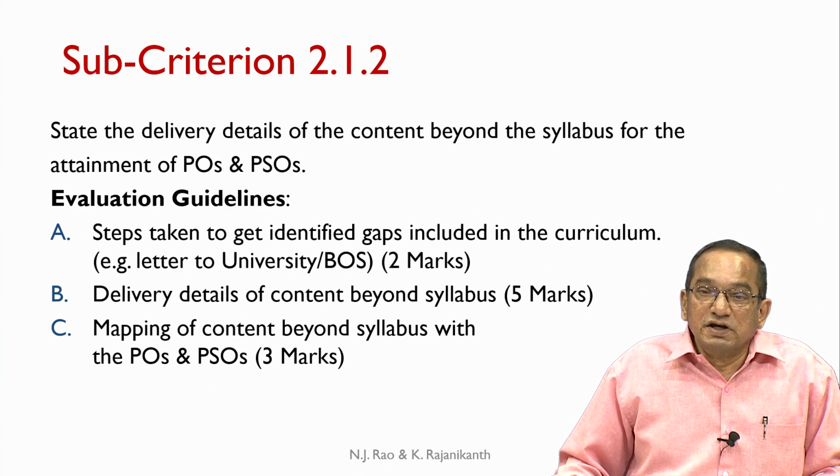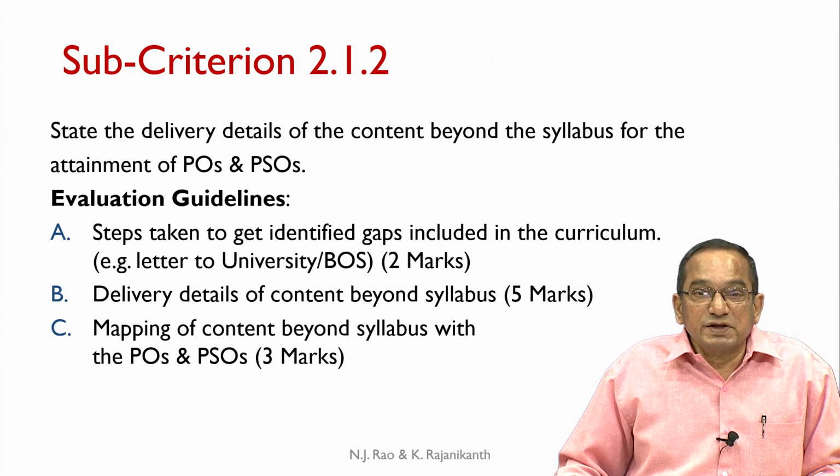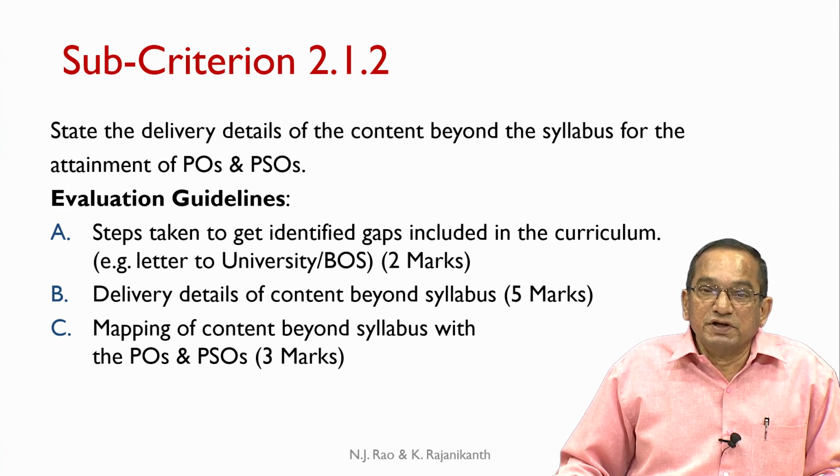The evaluation guidelines include an examination of the steps taken by the department to get the identified gaps included in the curriculum.